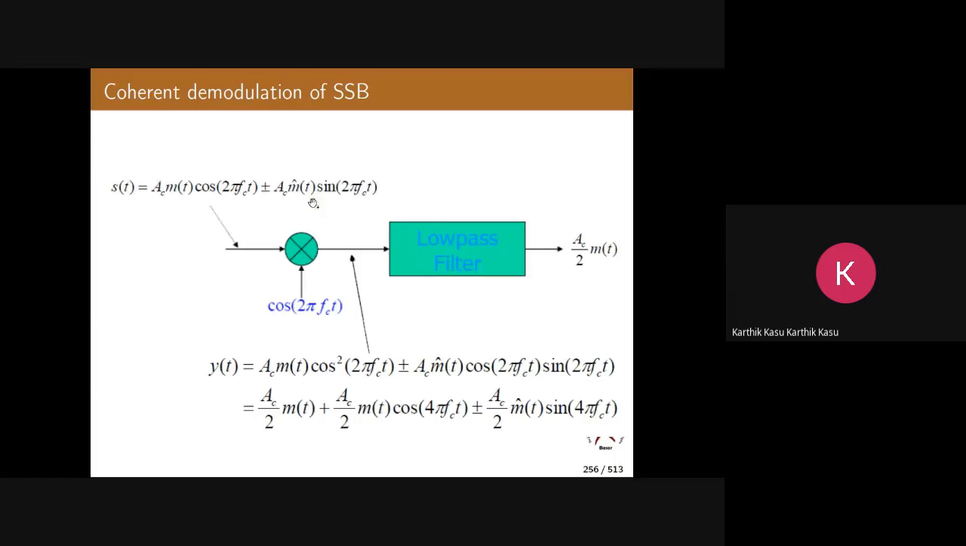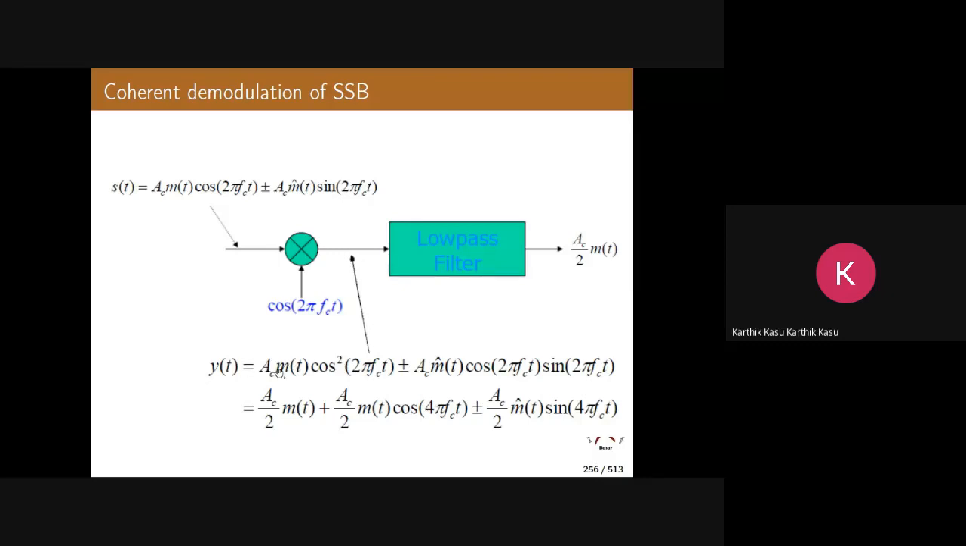Now this is what we are transmitting. This is the equation of SSB. Here I have taken S of t only: AC m of t cos 2 pi f c t plus or minus AC m hat of t sin 2 pi f c t. So plus for LSB, minus for USB. Okay, so this is the transmitted signal equation, or you can call this the equation of SSB. Now that is what we are receiving at the receiver. Now this equation is again multiplied with the local carrier cos 2 pi f c t, and the resulting product is passed through a low pass filter. Okay. Now what happens? Let us take y of t.